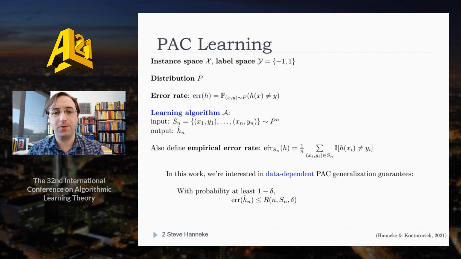Also, for any classifier, we'll define the empirical error rate as the fraction of data it makes mistakes on. We'll be interested in data-dependent PAC generalization guarantees, and by that I just mean bounds on the error rate holding with high probability 1 minus delta, where the bound might be a function of the data itself.